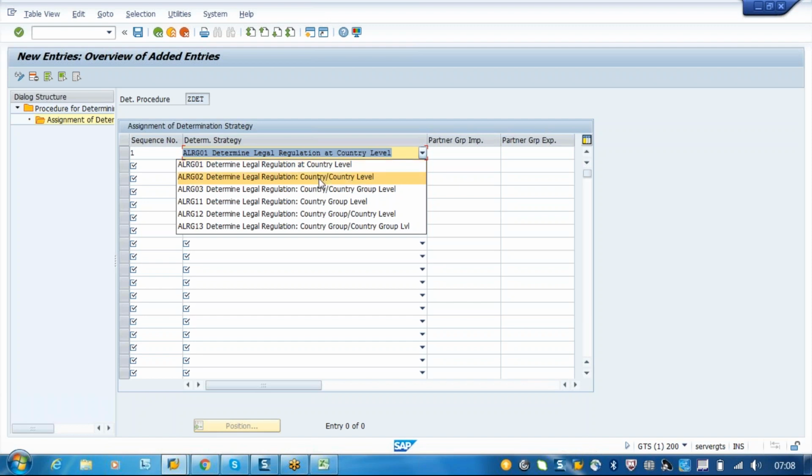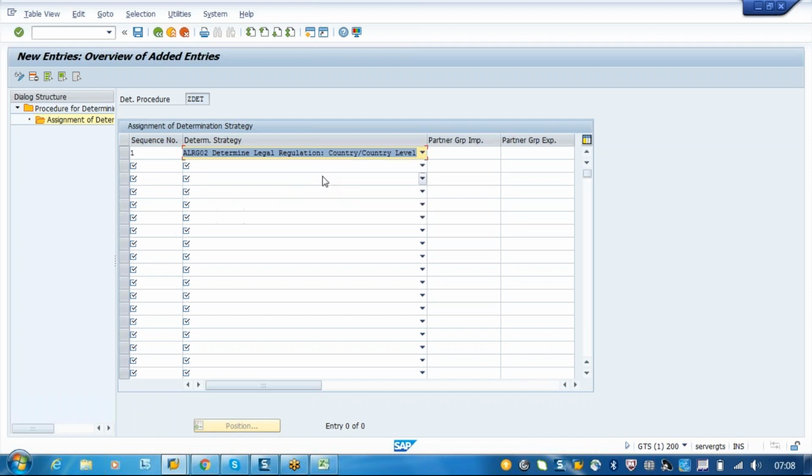If you say country to country level, it has to specifically look for US to Canada. If you say country and country group, that means it will look for US to NAFTA. If you say country group level, it will look for NAFTA. If NAFTA is there in any of the legal regulation, then it automatically fetches that legal regulation. So this is the strategy that we have to enter.